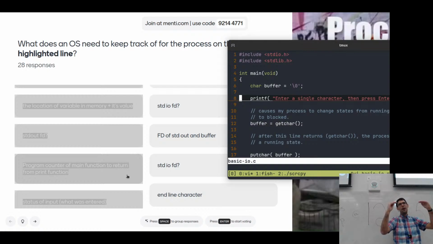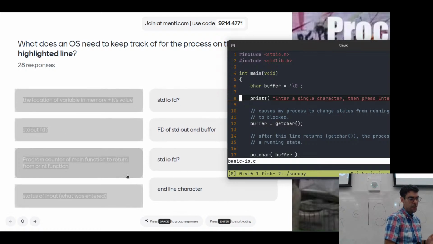Once we enter our operating system space, our operating system is going to complete doing this. It's going to save the rest of the registers that it needs to save, but one of the registers that's going to be saved as part of this process is the program counter, so that when I go back to user space in this process, the OS is able to set that register again so that we can keep going on this same line that we're on right now. The status of input, what was entered, that will be something that we'll get to in just a second.